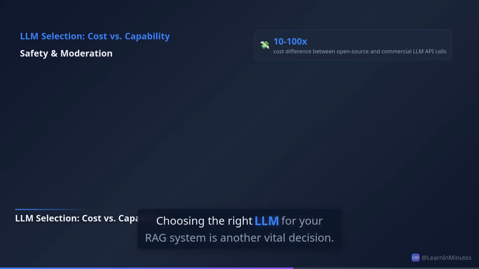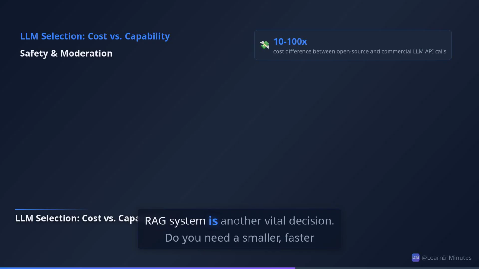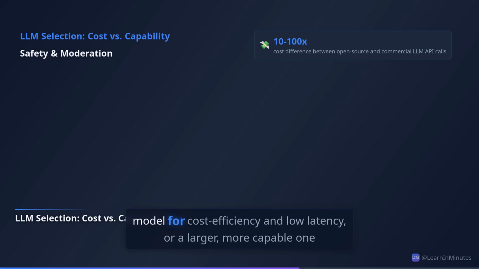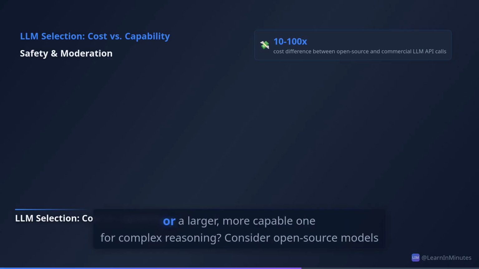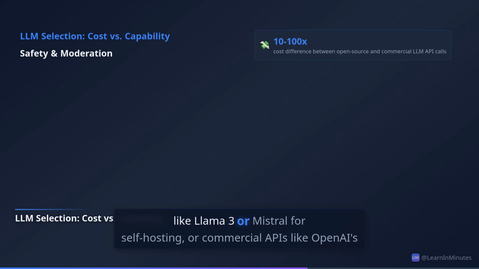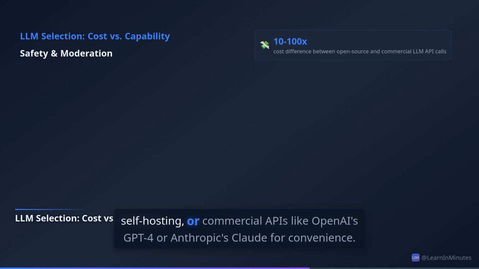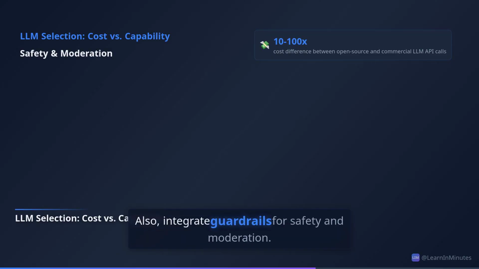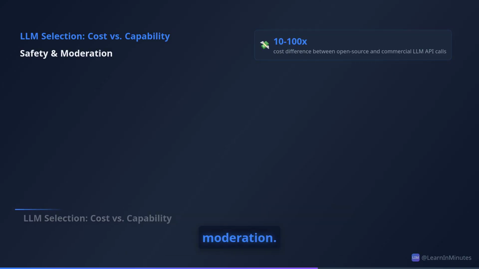Choosing the right LLM for your RAG system is another vital decision. Do you need a smaller, faster model for cost efficiency and low latency, or a larger, more capable one for complex reasoning? Consider open-source models like Llama 3 or Mistral for self-hosting, or commercial APIs like OpenAI's GPT-4 or Anthropic's Claude for convenience. Also, integrate guardrails for safety and moderation.